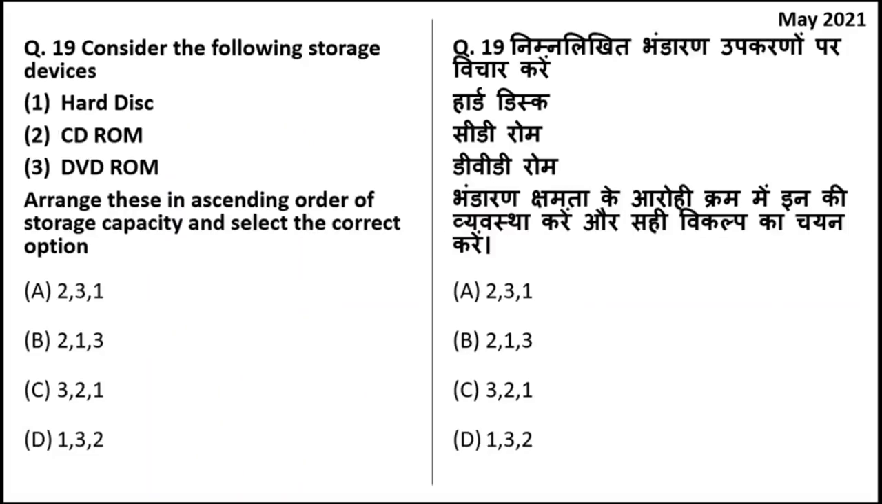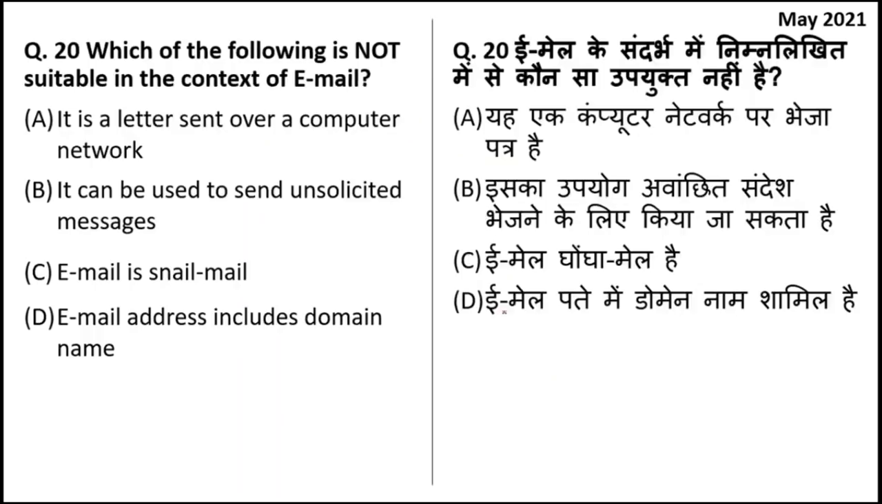The following storage devices: hard disk, CD-ROM, DVD-ROM. Now arrange this in ascending order of storage capacity. Ascending order means smaller to bigger. So the storage device that has least capacity is CD-ROM, then is DVD, and the highest capacity is hard disk. So the answer is 2, 3 and 1. Option A is the right answer here.